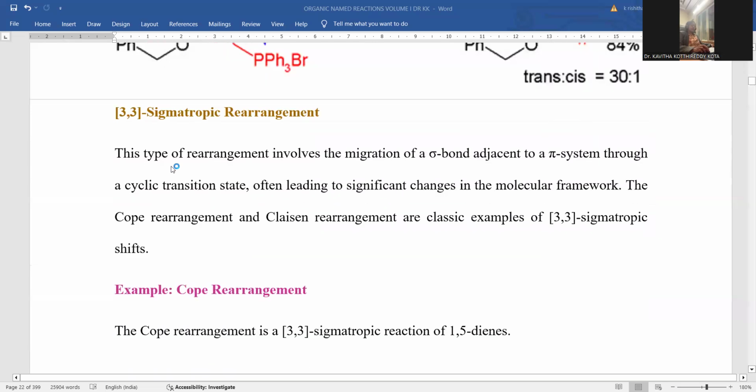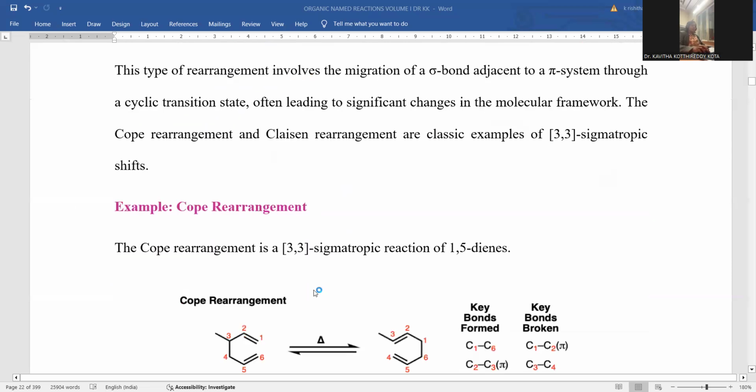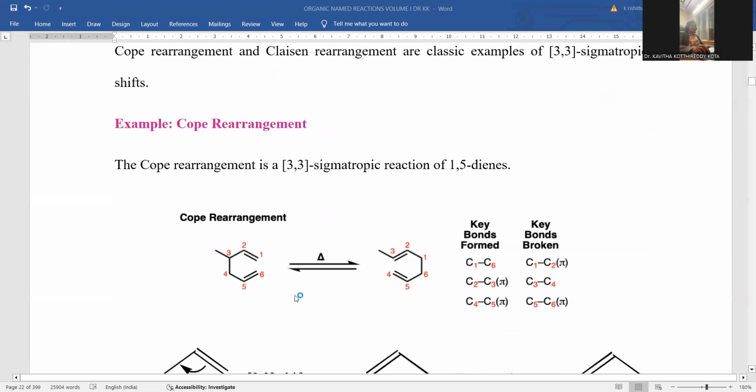And there is another possibility, the 3,3 sigmatropic rearrangement. This rearrangement involves migration of a sigma bond into a pi bond through a cyclic transition state, leading to significant changes in the molecular framework. What will the 3,3 sigmatropic rearrangement do? Fragmentation in the molecule and attachment at the other terminal carbon atom is possible. That 3,3 sigmatropic rearrangement is critically manifested over there. It will be a 1, 2, 3, 4, 5, 6 carbon chain. You can notice a 1,2 double bond and a 5,6 double bond.